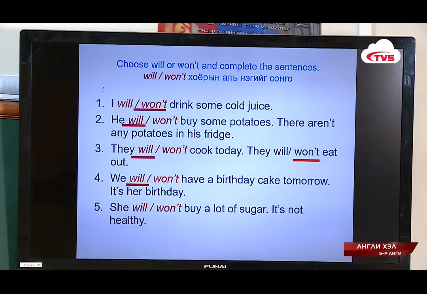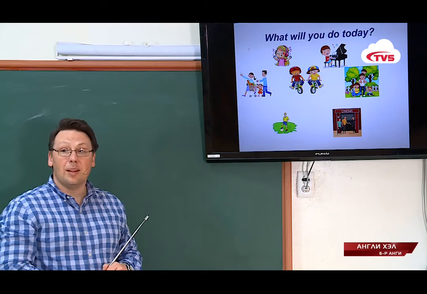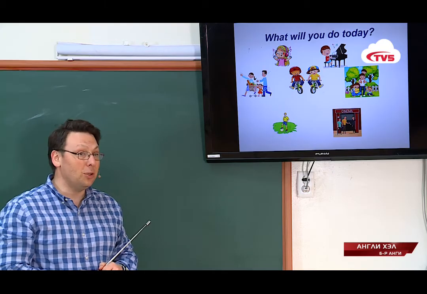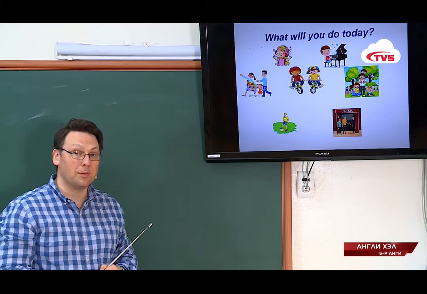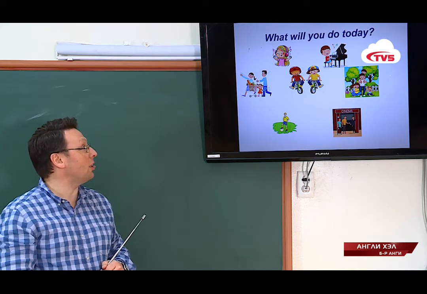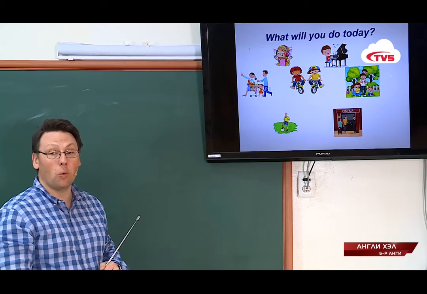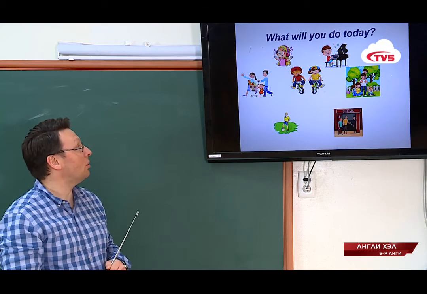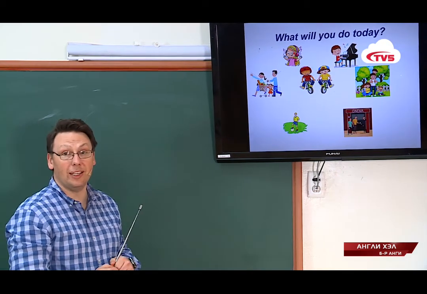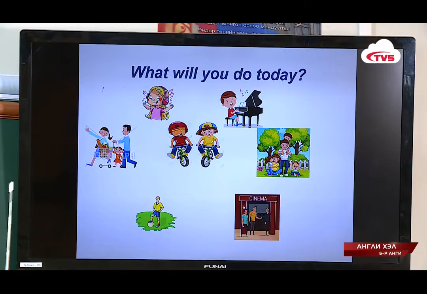We will have a birthday cake tomorrow. It's her birthday. She won't buy a lot of sugar. It's not healthy. Now we will get some more practice using simple future. Look at each of these pictures and use the forms and words that you just learned to say what they will do today. What will she do?